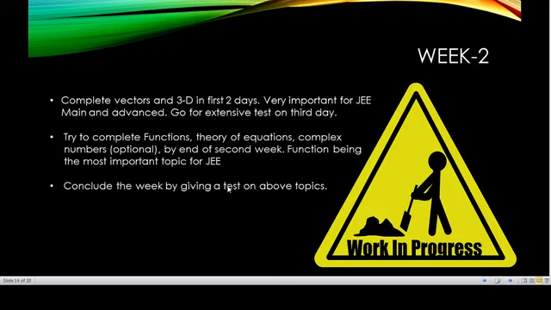So functions you can work upon, that is a must do. I have not kept it in calculus because of this reason only: even if you are not doing calculus very well at the advanced level, going through the functions very well will definitely help us in solving 2 to 3 questions in both the papers respectively. And by the second week, I have definitely given these 3 topics too much time.